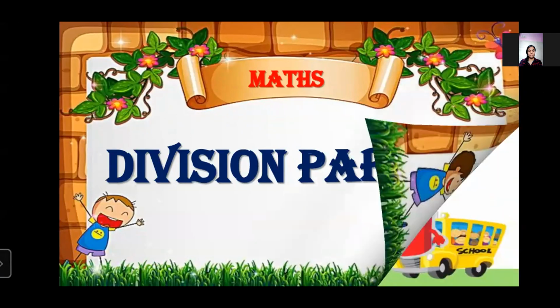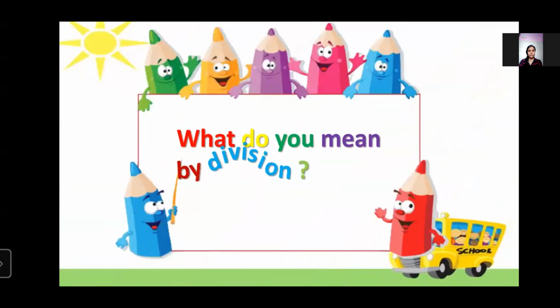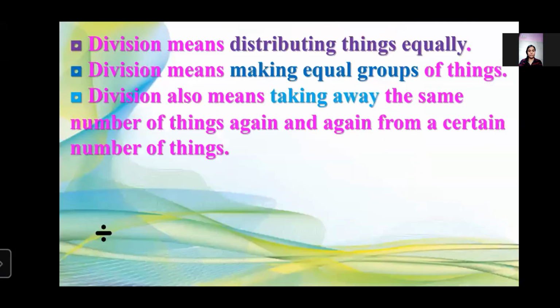So let's start. What do you mean by division? Here we have a few definitions of division. Let's read them one by one. First, division means distributing things equally. Second, division means making equal groups of things. Third, division also means taking away the same number of things again and again from a certain number of things.